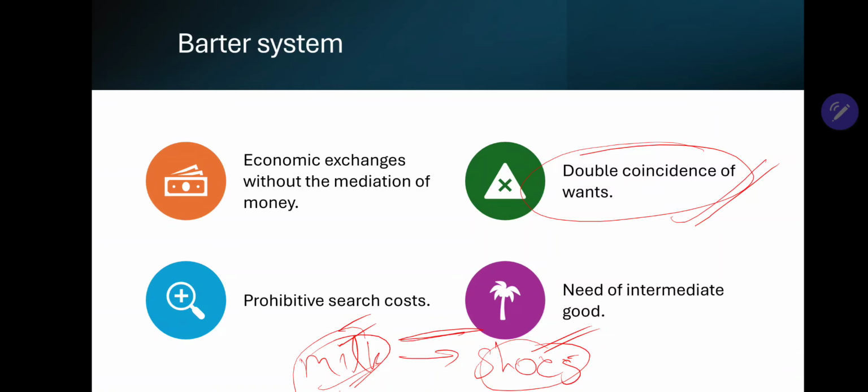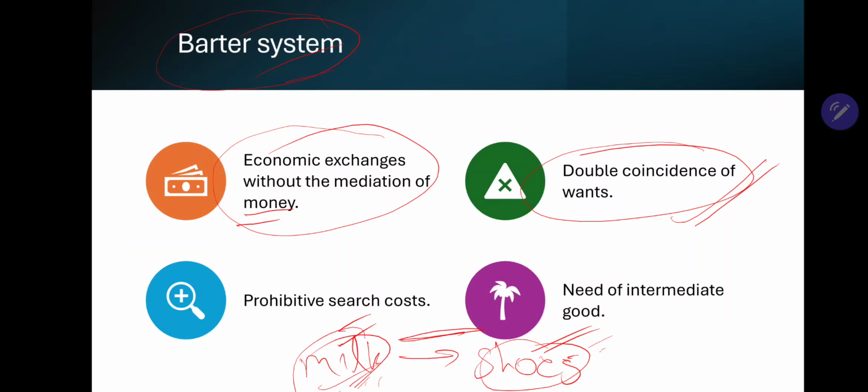This type of economic exchange without the mediation of money is referred to as barter exchange, right? This type of economic exchange, where we are exchanging one good for another good or one service for another service, is basically exchanging goods and services without money, and that is why the economic system where the exchange is taking place without the mediation of money is known as what? Barter system.